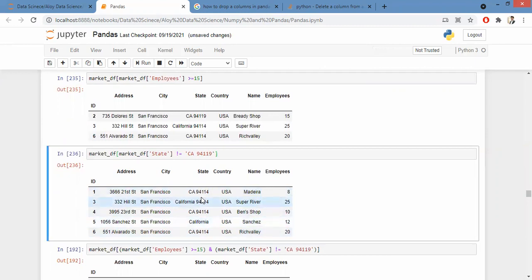Now I have to give 2 conditions where the employees are more than 15 and the state code is this, that is 94119, where the state code matches CA 94119. Not matches, right? Because there is not equal to. Oh yeah, sorry, it doesn't match. Okay. Now, if you see it carefully, which are the cases? 15, 20, 25. Which are the ones that match this condition?